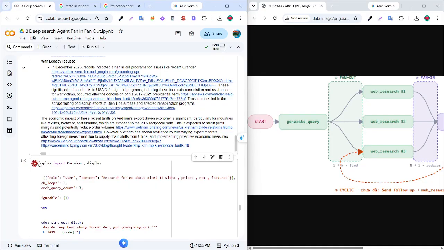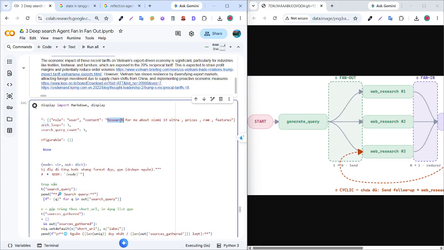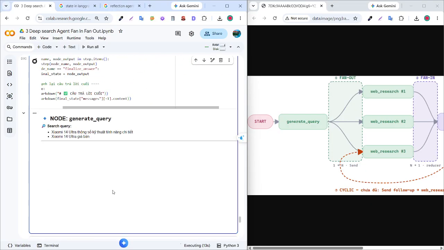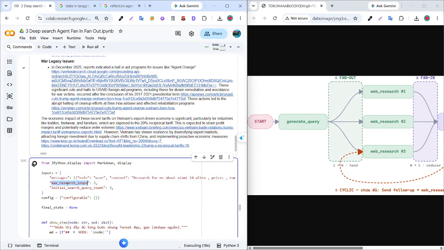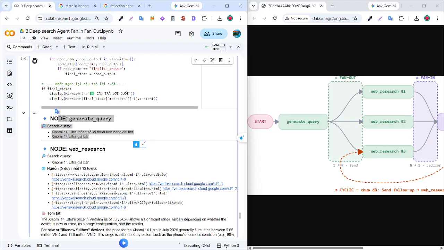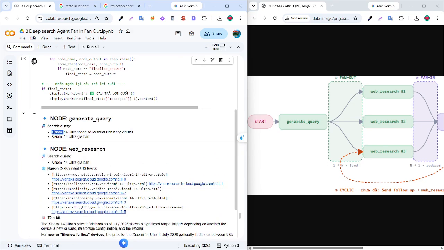Okay, so for the next test I will ask the AI to research for me about the Xiaomi 17 Ultra, about price, RAM, and the features. You can see when I define it with three research loops and three initial search query counts, it will define two queries about the Xiaomi 17 Ultra, about the features and about the price.